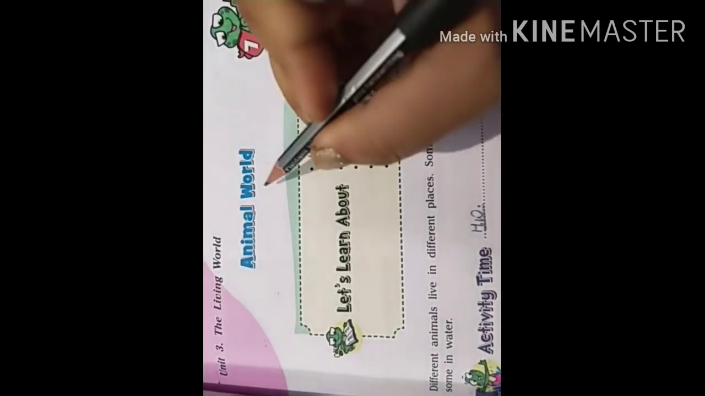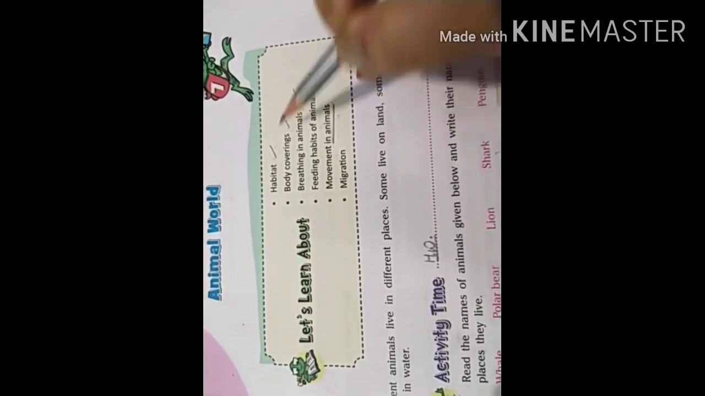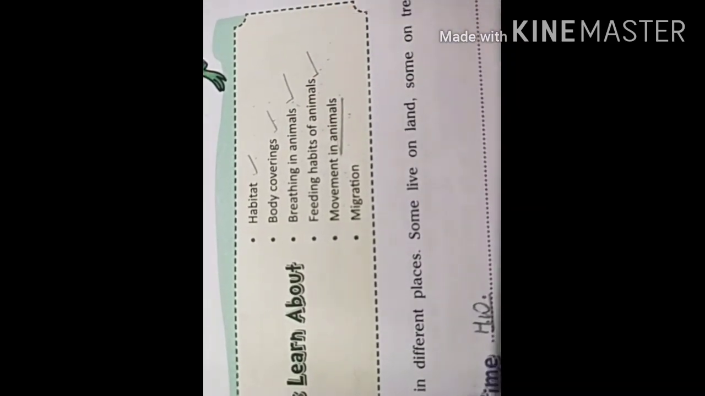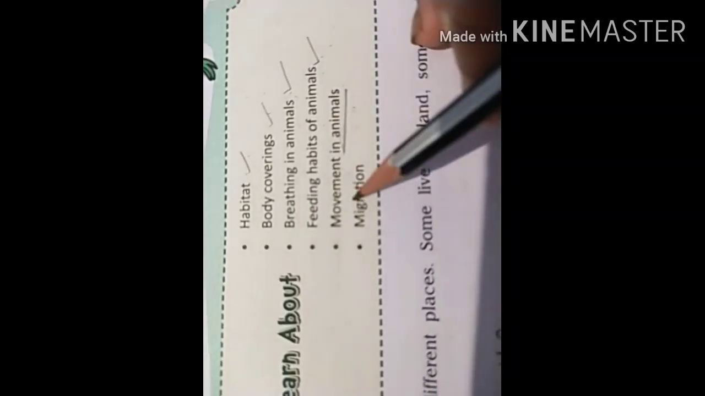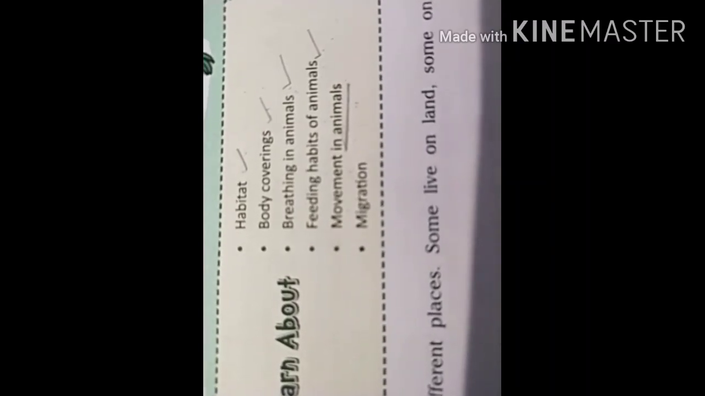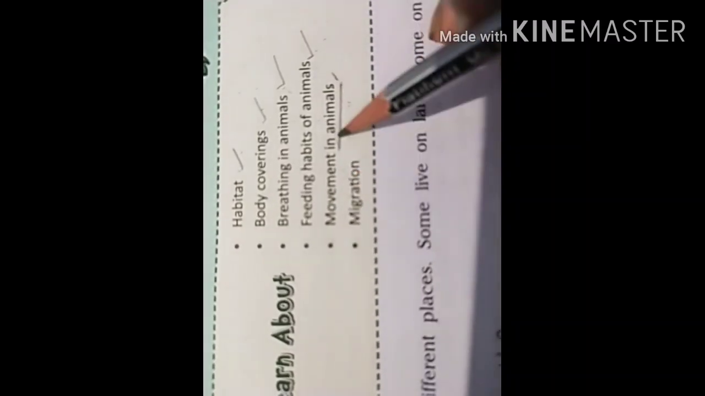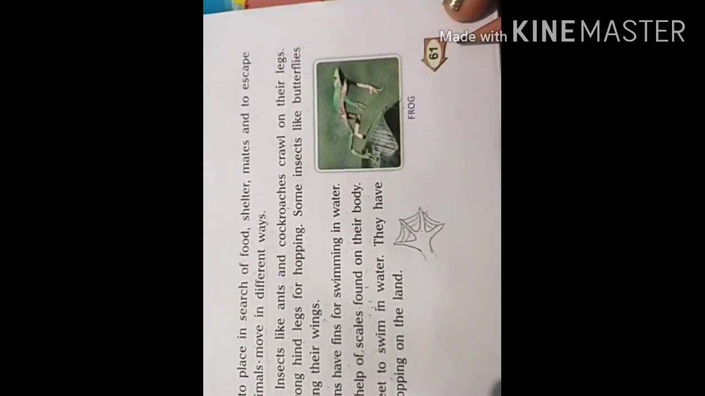Unit 3, The Living World. I'm here again with the same chapter, Animal World, that is chapter number 7. Children, we have covered these topics: habitat, body covering, breathing in animals, feeding habits of animals, and now two topics have been left. One is movement in animals and second is migration. So today I am going to start the topic movement in animals. This topic has been given on page number 61.